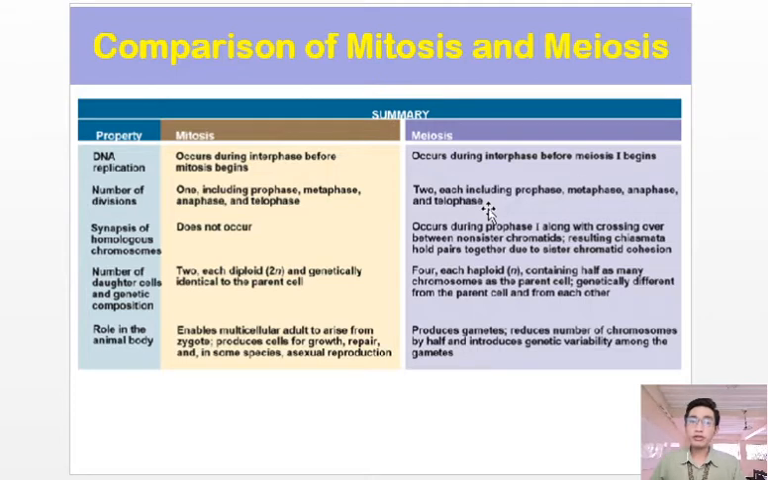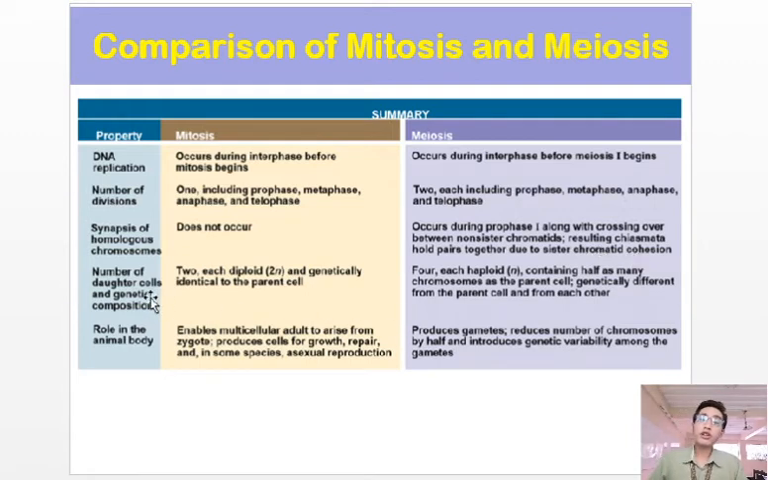In terms of synapses of homologous chromosomes, there is no synapsis of homologous chromosomes in mitosis. However, in meiosis, there is a synapsis of homologous chromosomes, and it happens during prophase 1, along with the crossing over between the non-sister chromatids, resulting in chiasmata that hold pairs together due to sister chromatid cohesion.